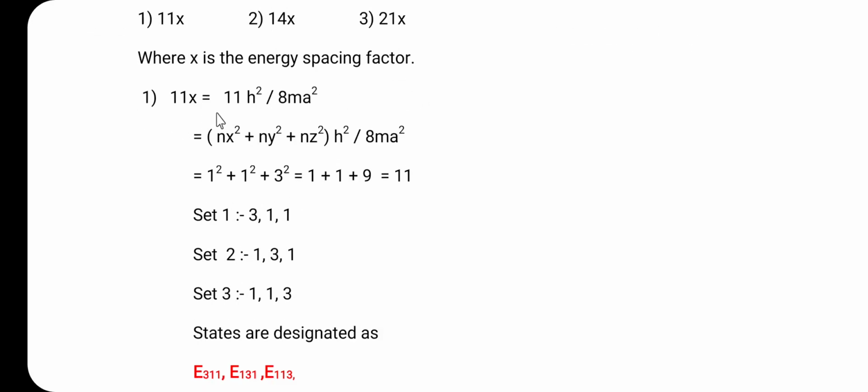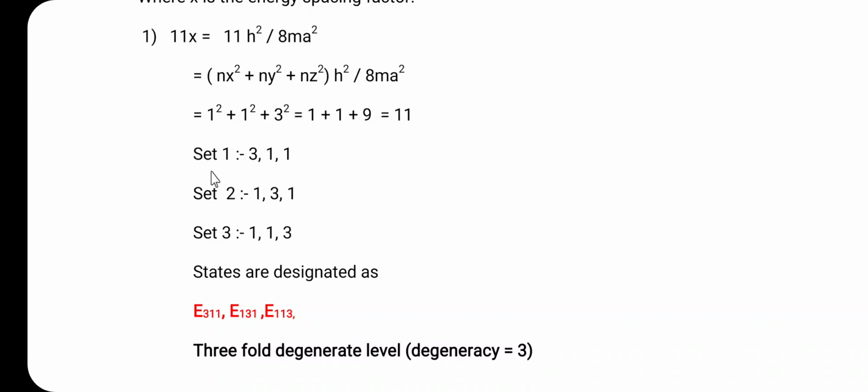11x, so this can be written as 11 h square divided by 8 m square. So, here nx square plus ny square plus nz square into h square divided by 8 m square. So, here this can be written as 1 square plus 1 square plus 3 square, that is 1 plus 1 plus 9, it is equal to 11, and here we can write the three sets, that is 3 1 1, then set second is 1 3 1, and set 3 is 1 1 3.